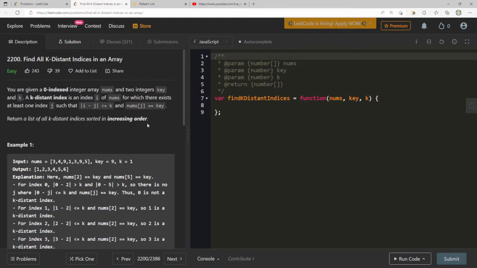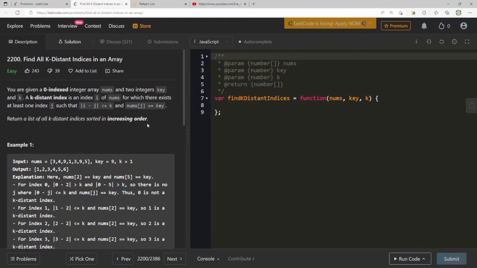You're given a 0-indexed integer array nums and 2 integers key and k. A k-distant index is an index i of nums for which there exists at least one index j such that the absolute value of i minus j is less than or equal to k, and nums of j equals key. Return a list of all k-distant indices sorted in increasing order.